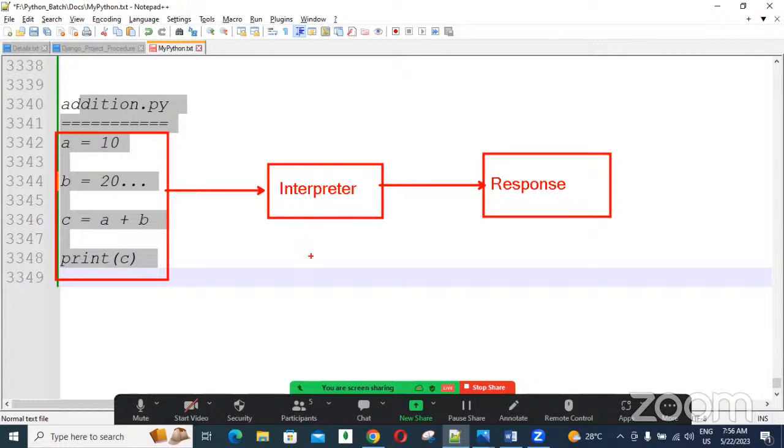Internally, this interpreter is checking two things, guys. One is whether the code is syntactically correct or not. It is checking the program, checking the code first.